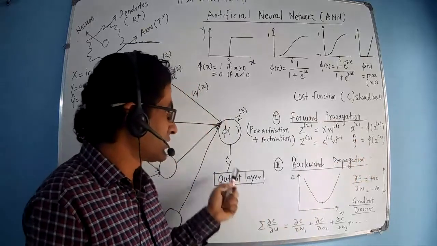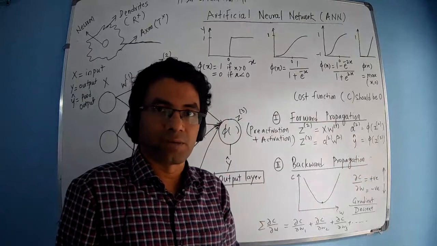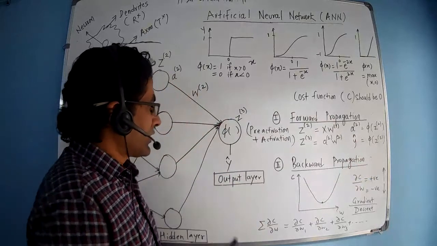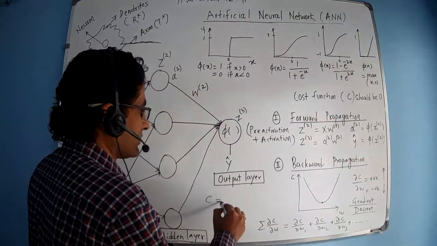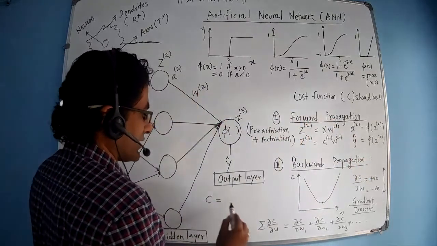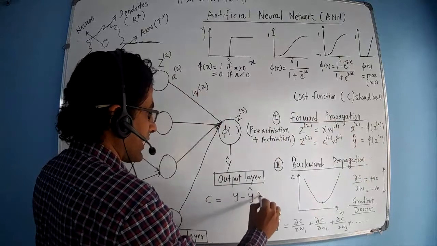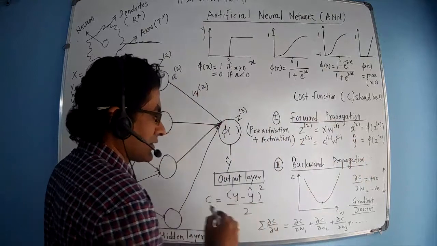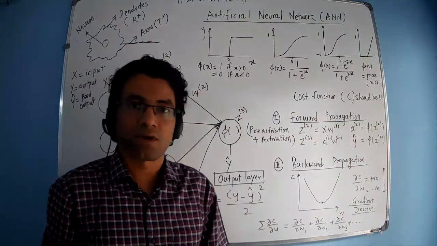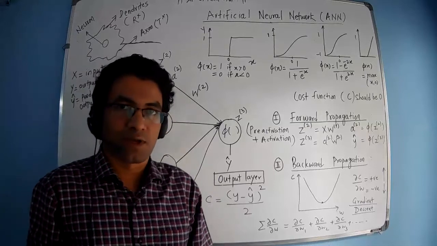The predicted value is represented by y cap. So y cap is nothing but the predicted value. Now your actual value is y. So there is a term called cost function. Cost function is denoted by C, which is equal to (actual minus predicted) square divided by 2. So this is the mathematical equation for the cost function, and we have to keep this C as low as possible.